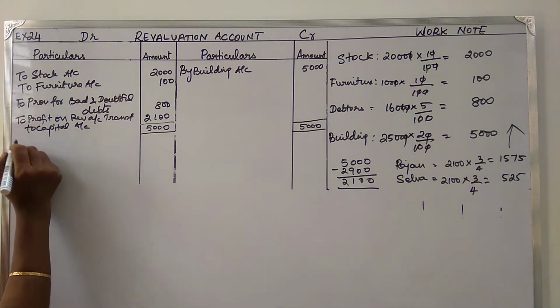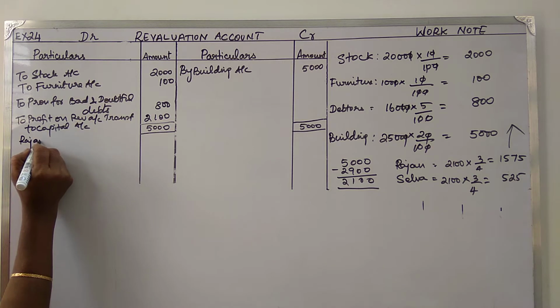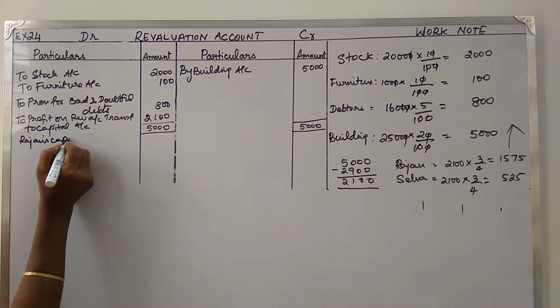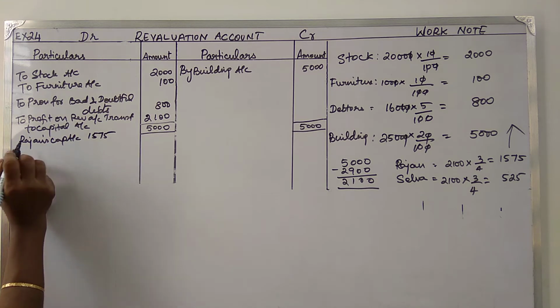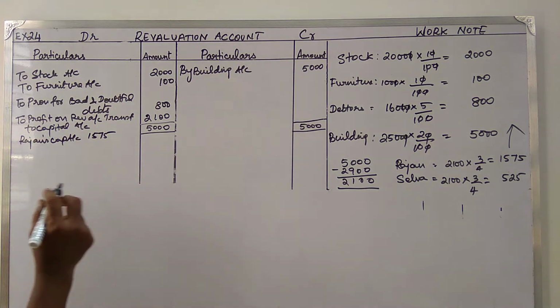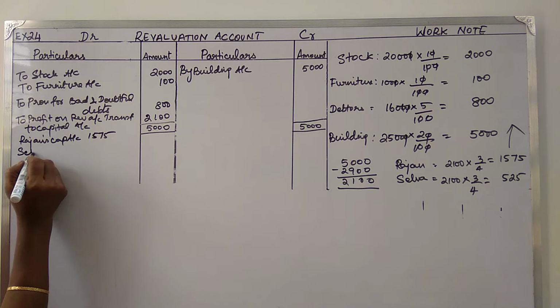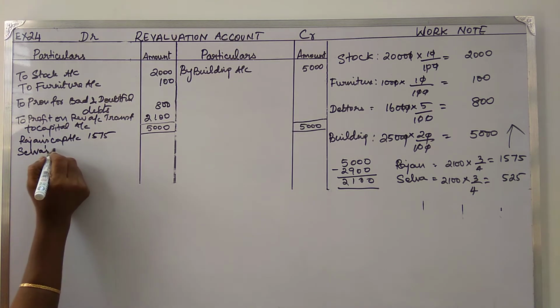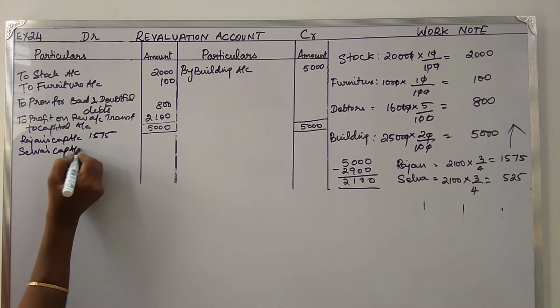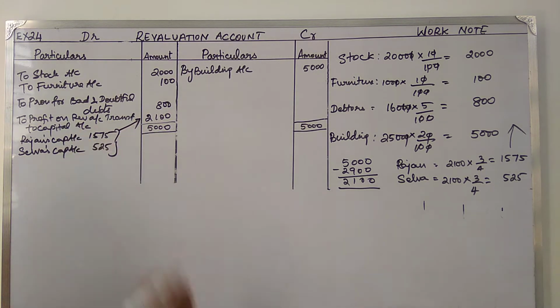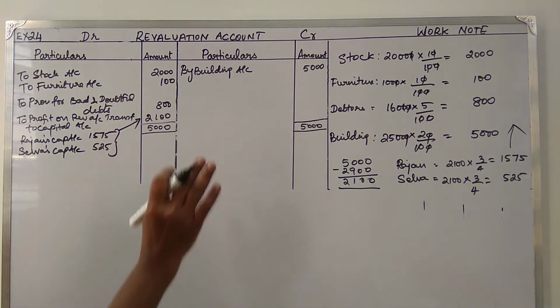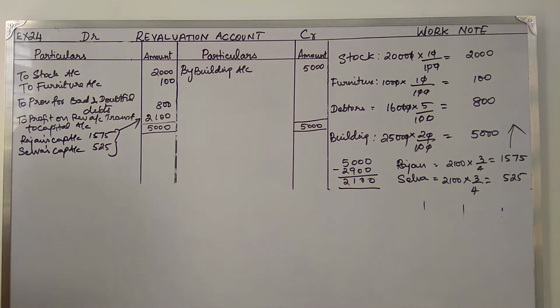So you take this to Rajan's capital account 1575, and then you have to Selva's capital account 525. So this is the amount of 2,100 to be shared among both the partners.